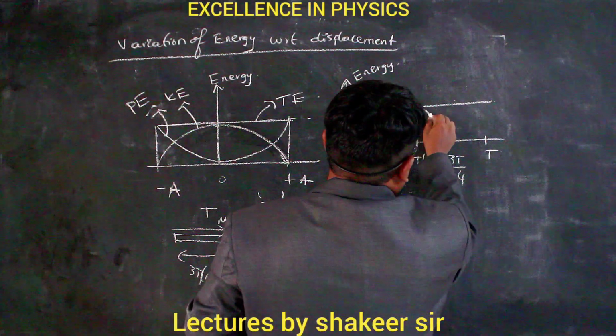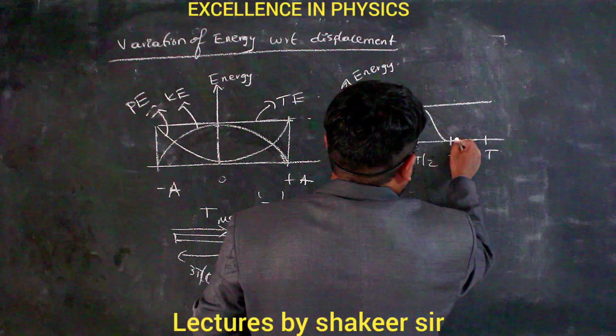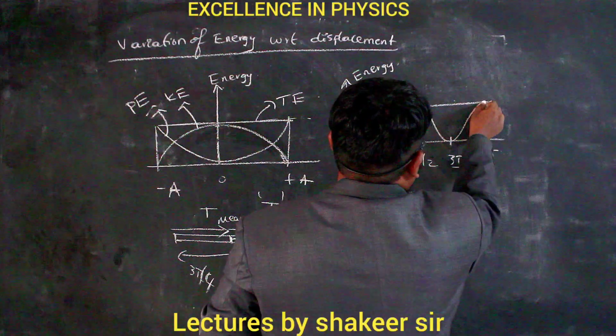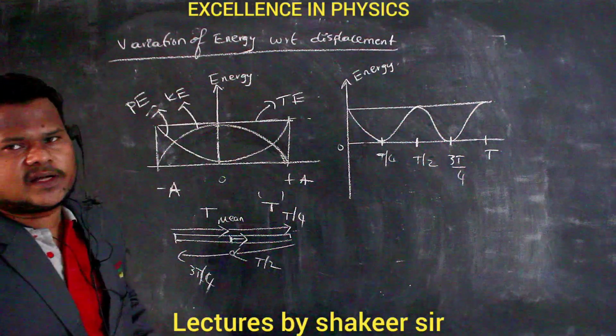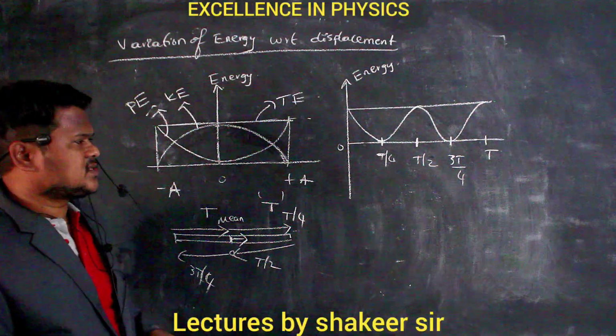So therefore the graph will be like this. And similarly from T by 4 to T, again the body reaches the mean position and velocity will be maximum. Are you able to understand?